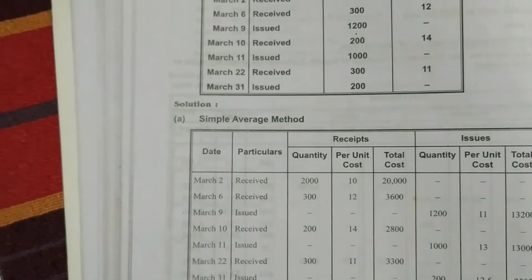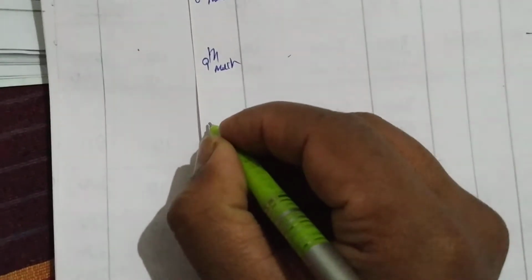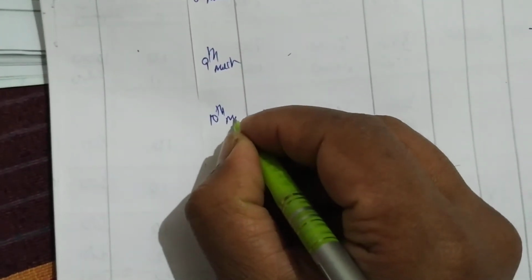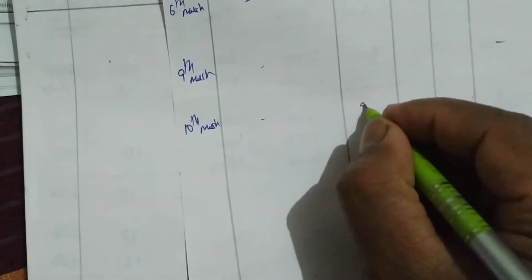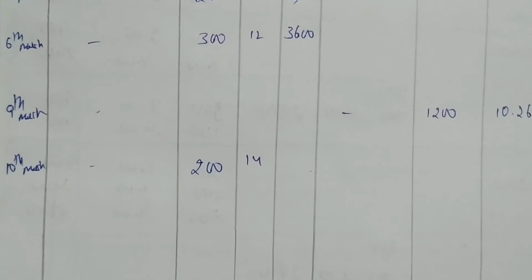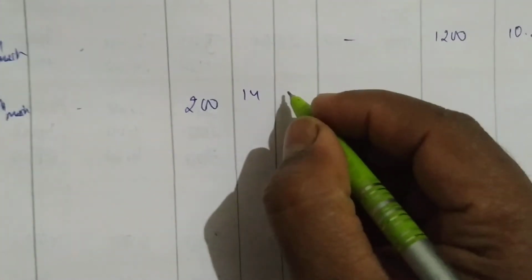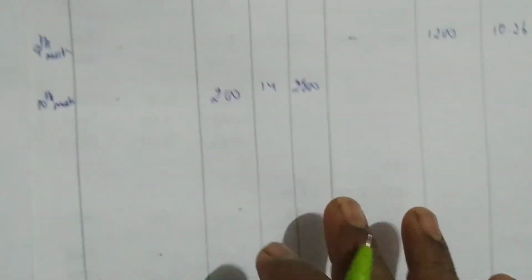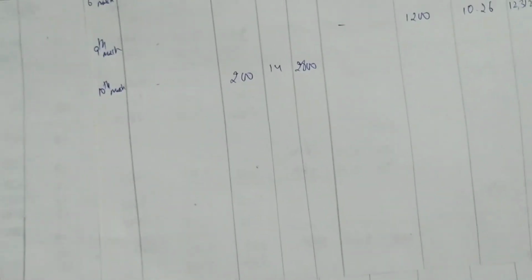Next. Again, on March 10th, we have purchased 200 units with rupees 14 each. So 200 into 14, we are getting 2,800. Okay, we are getting 2,800.